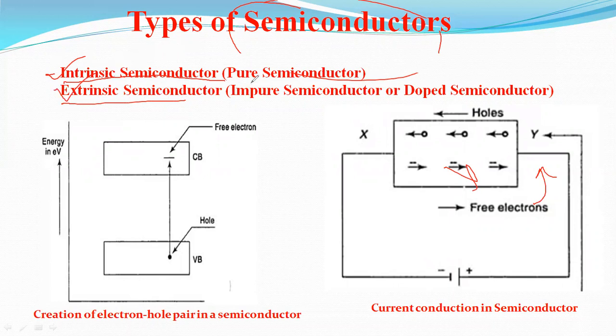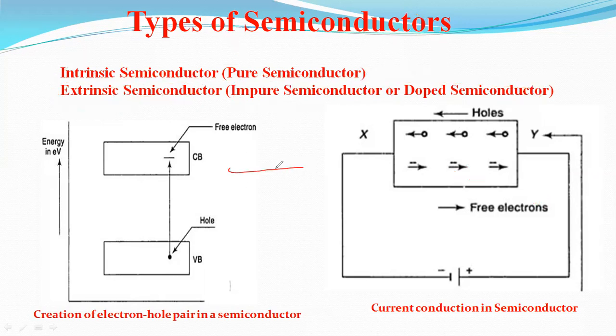Intrinsic semiconductor is also called pure semiconductor. There are no impurities. A very pure semiconductor is nothing but the intrinsic semiconductor, where the numbers of charge carriers, electrons and holes, are equal. Now, extrinsic semiconductor is nothing but the impure semiconductor, also called doped semiconductor.